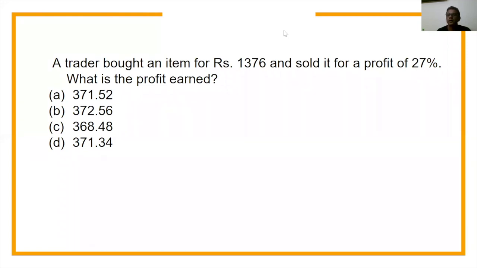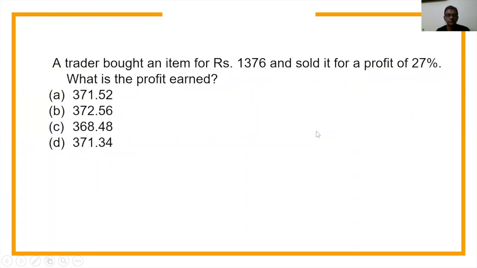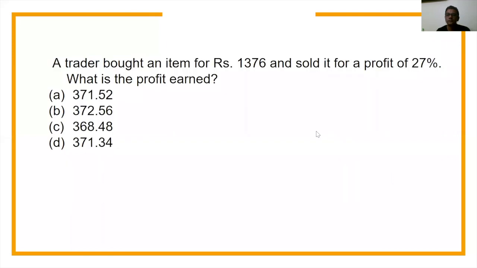Where are you all? Right. Thank you, Arjun. That's what we are looking out for.